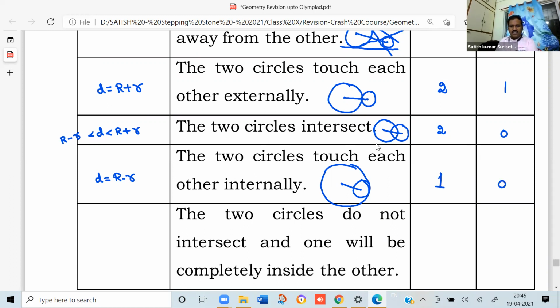Next, the two circles do not intersect and one is completely inside the other. So it will be like this. This is one circle, this is another circle. Here the relation is that the distance between the centers is less than the difference of the radii. The number of direct common tangents is 0, and the number of transverse common tangents is also 0.